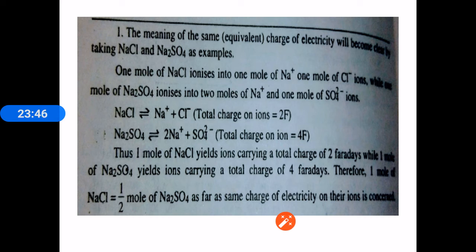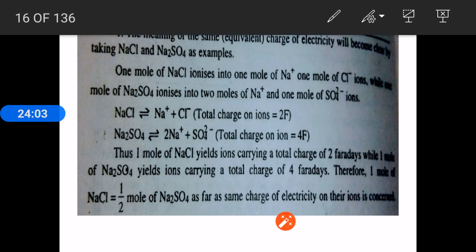Then it will ionize to give Na plus ion and Cl minus ion, and the total charges are 1 mole of Na plus ions and 1 mole of Cl minus ions. The total number of moles of charges is 2 moles, or the charge on both the ions is 2 Faraday. The charge of 1 mole of electrons is treated as 1 Faraday. As there are two moles of charges, the charge of the 2 moles of ions, that is Na plus and Cl minus, is treated as 2 Faraday.